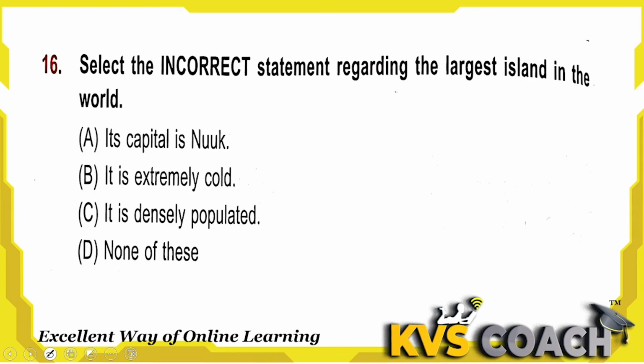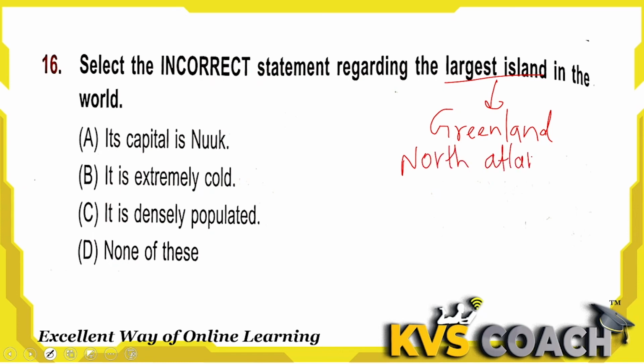Next is, select the incorrect statement regarding the largest island in the world. Tell me the name of the largest island of the world. Who knows that? The name of the largest island is Greenland. Greenland. And where is it? It is in the North Atlantic Ocean. Okay. So what is the incorrect statement about it?